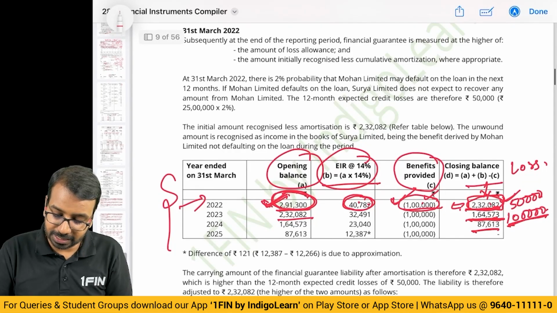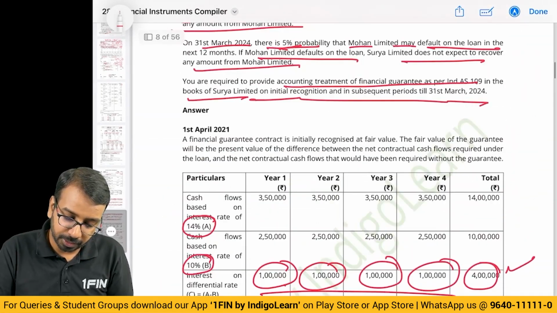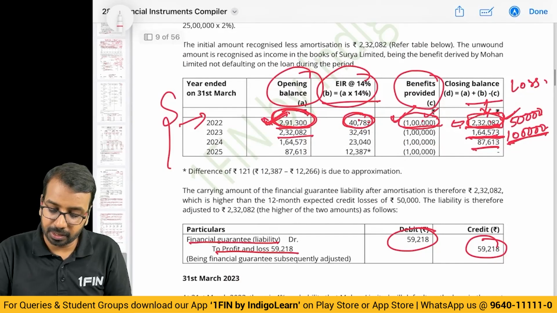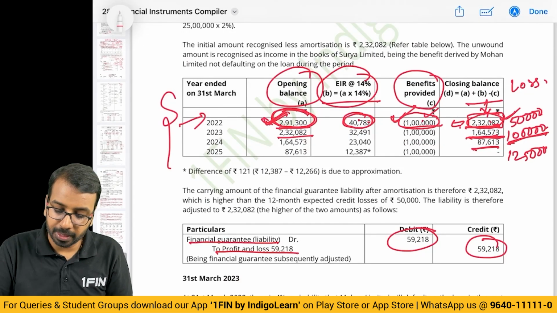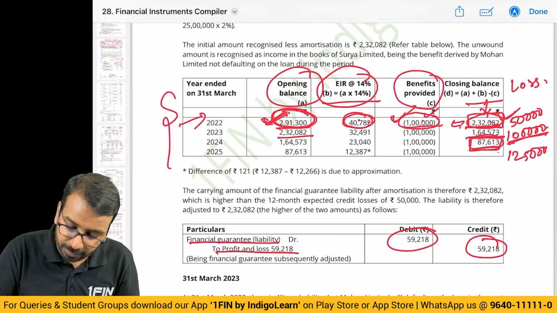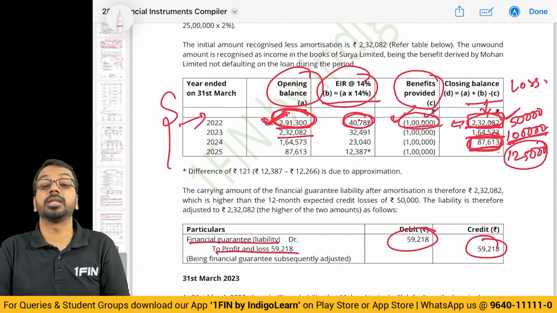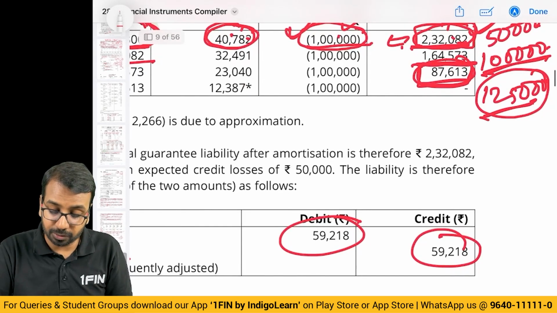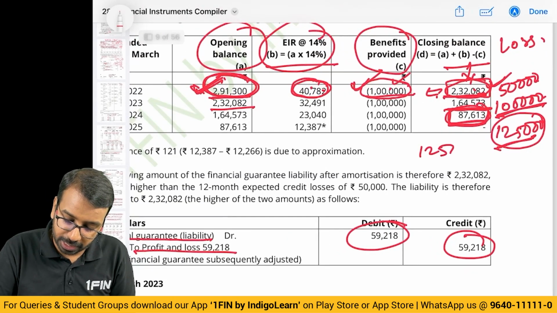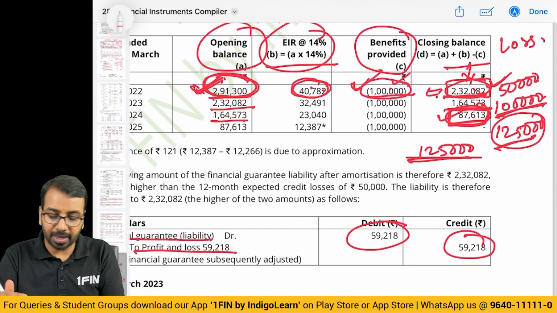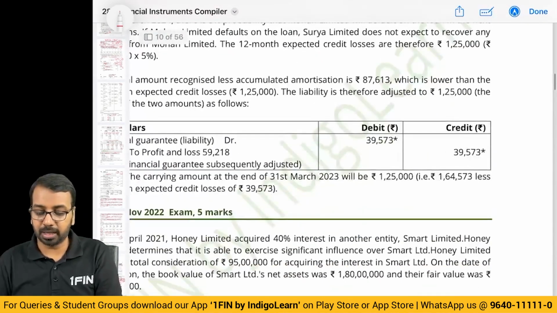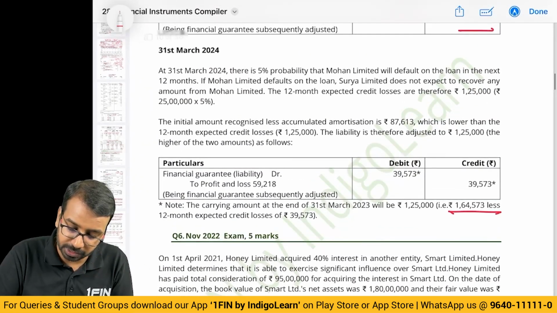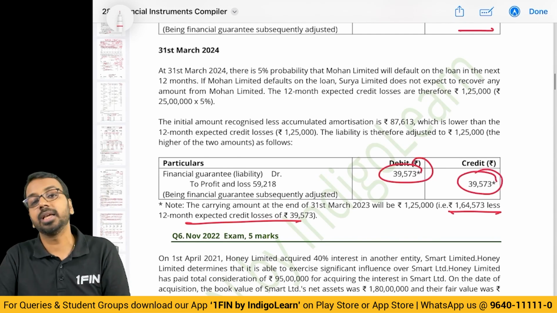Third year 87. Loss probability 5%. If loss probability is 5%, then this becomes 1,25,000. So I am saying my closing balance of liability is 87, but the expected loss, if at all there is a default, is 125. So I have a liability of 1,25,000. I will take the closing balance to 1,25,000. I will not book it at 87. I will book it at 1,25,000. 164 to 125. The difference, 164 minus 125, I get 39 is booked as income. So here income will be the difference between 164 and 125, 39,573.